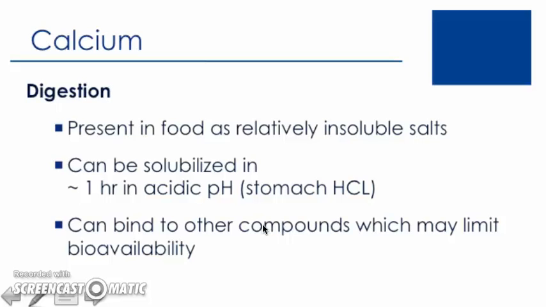A significant binder as it relates to calcium would be oxalic acid. That is a component of spinach. So spinach contains a significant amount of calcium, or it's a fairly significant plant-based source of calcium. However, it also contains oxalates, also called oxalic acid, and those oxalates in spinach will bind to the calcium, potentially limiting its absorption.